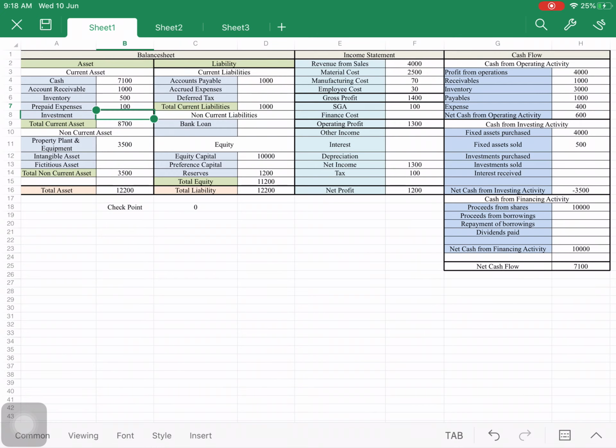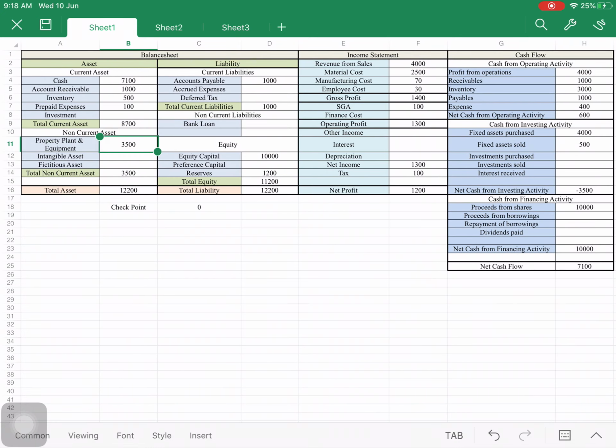And this is the property, plant and equipment, that is the fixed assets. At the starting I bought machines. After that I sold some machines at 500 and I bought software of 1,000 rupees. So this is the total non-current asset, and the total asset is 12,200, which is equal to the total liability side. So the total checkpoint is 0.